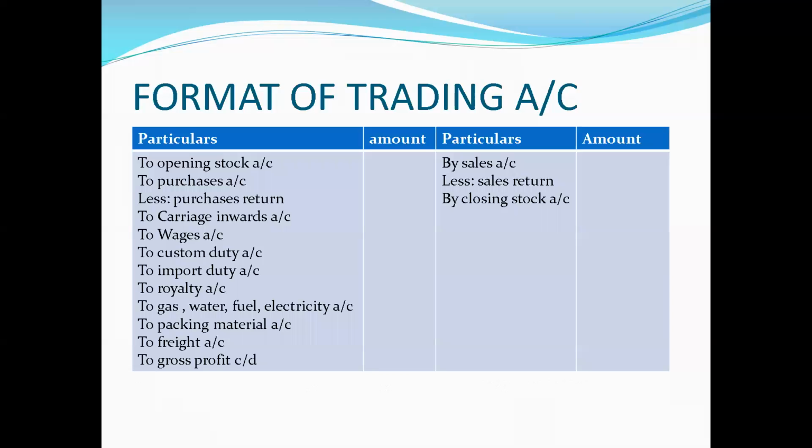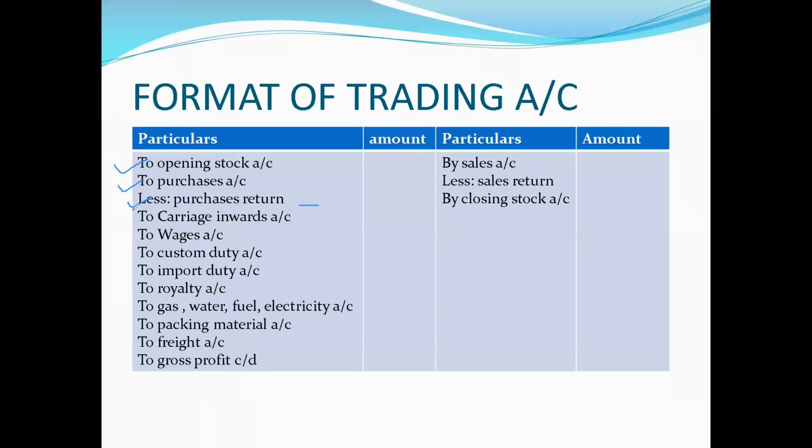Like I have already mentioned, all the expenses would be recorded on the debit side. The first thing that is recorded is the opening stock. Whatever stock is there in the beginning of the period will be recorded here. Then whatever purchases of raw material are done are recorded. If any purchase has been returned by the company to the supplier, that would be deducted, so whatever amount is there would be net purchase.